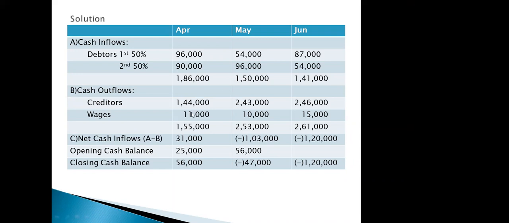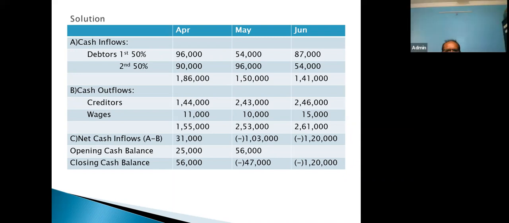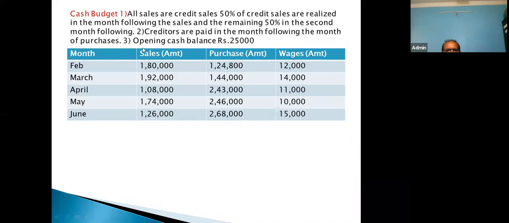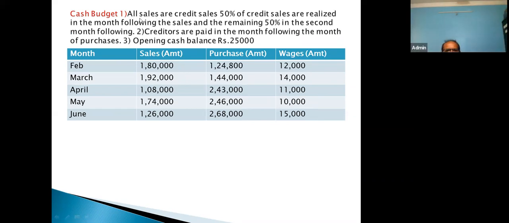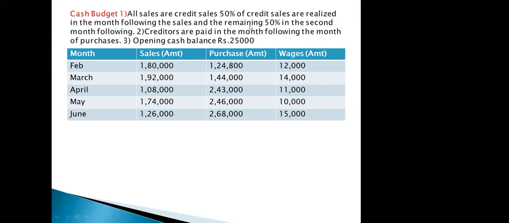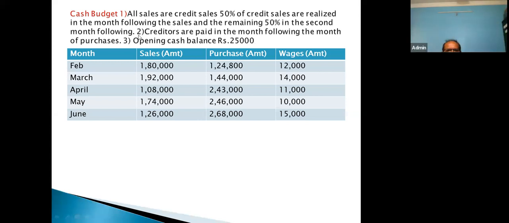Sir, how do you calculate that 90,000, the second 50%? Yes, let me explain. Look at the question part, number one information. We have used this information. Sales are credit sales. 50% of the credit sales are realized in the month following, and the remaining 50% in the second month following.